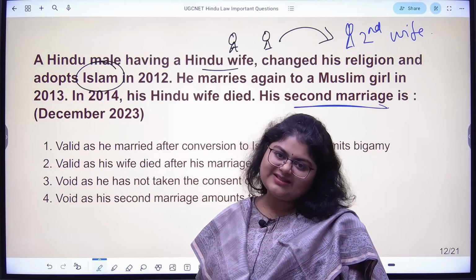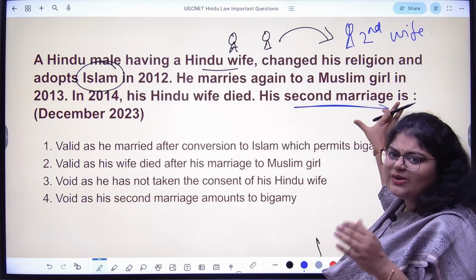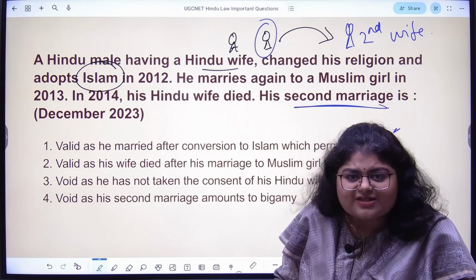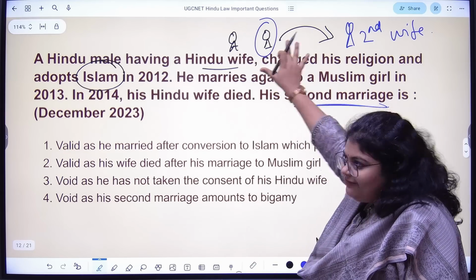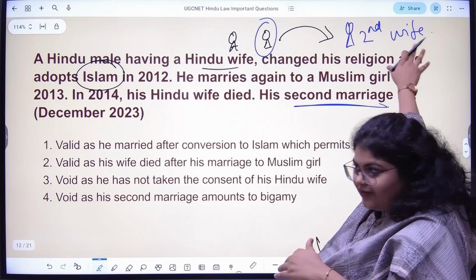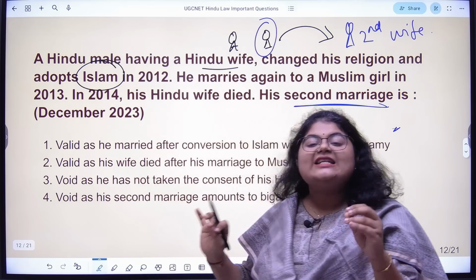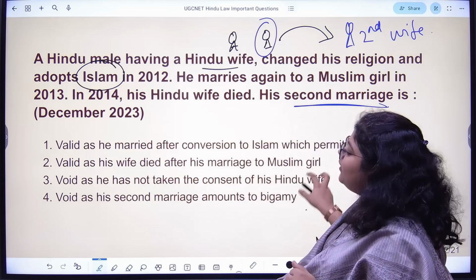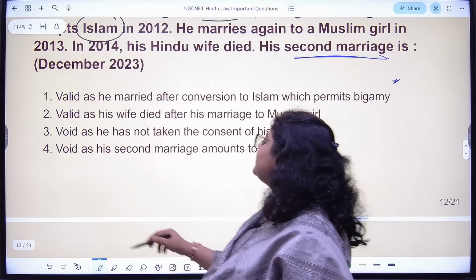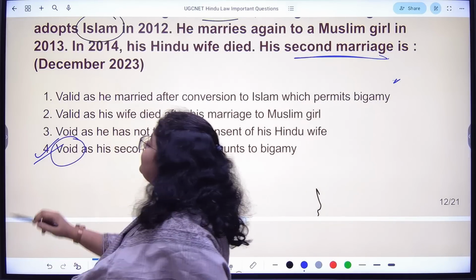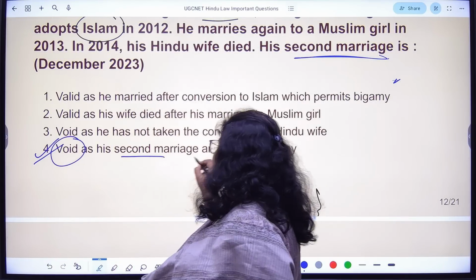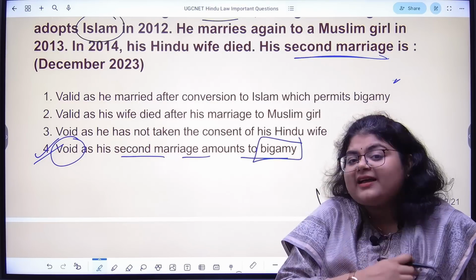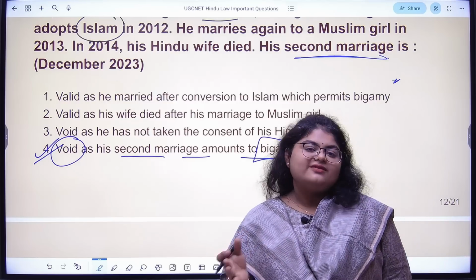So in such cases, this second marriage that you have done without giving divorce to your first wife, without divorcing the wife, you just got a second wife because now you are in Islam, that is not correct. That is actually misusing the religious laws. So what happens? The second marriage is going to be considered as void. Second marriage amounts to bigamy. Bigamy is having second marriage while your first wife is still alive.